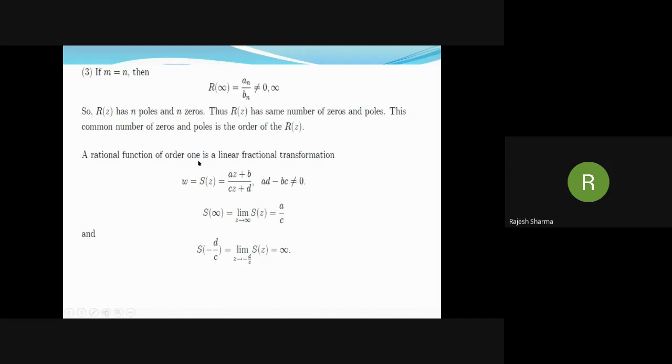Now, for example, a rational function of order 1 is a linear fractional transformation, and in the most general form, this can be written as (az plus b) over (cz plus d), where ad minus bc is not equal to 0. Because if ad minus bc is equal to 0, then it will not remain a rational function of order 1. We can also consider this function in the extended plane by writing S(infinity) equal to a by c and S(minus d by c) equal to infinity. We shall study these linear fractional transformations in detail in some other video.